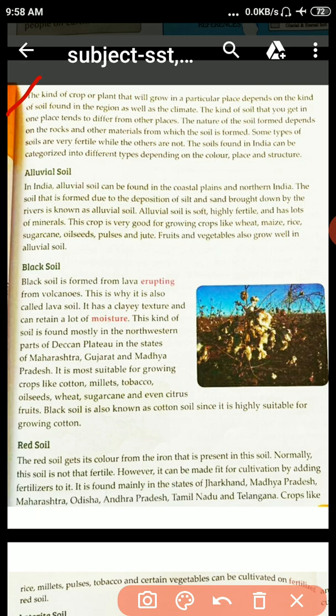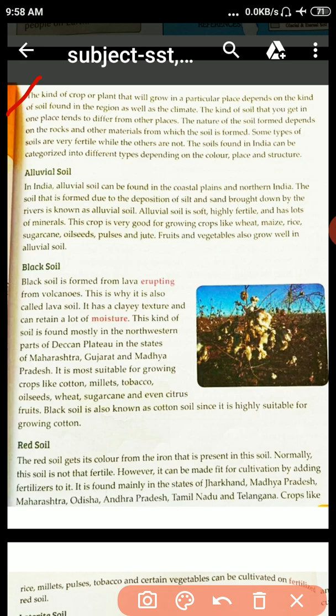The kind of crops or plants that will grow in a particular place depends on the kind of soil found in the region as well as the climate. In India, it is a very unique diversity. How is it? The kind of crops or plants that will grow in a particular place depends on the kind of soil found in the region as well as the climate.